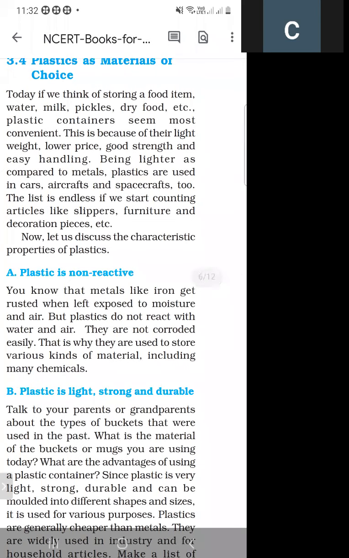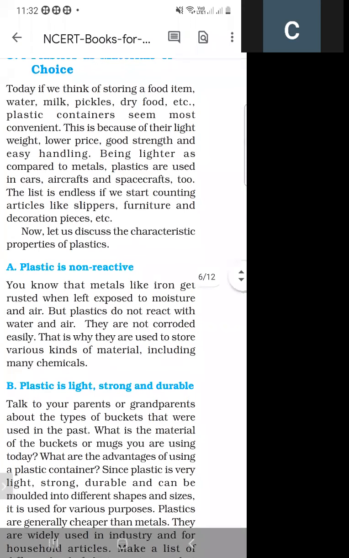Next question: if we compare metal and plastic, which do we prefer? We prefer plastic because plastics are much lighter as compared to metals.